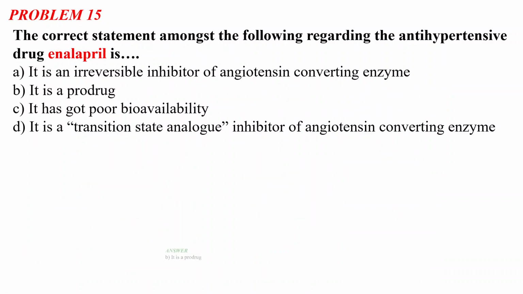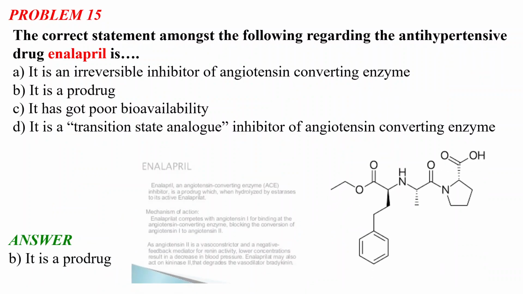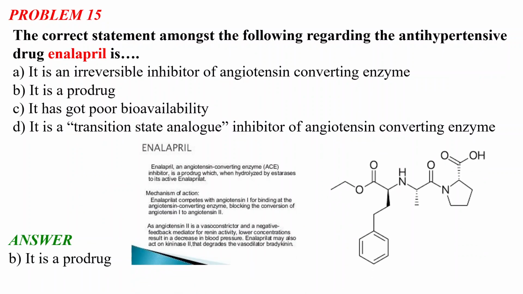So what is the role of the antihypertensive drugs? They basically decrease your blood pressure. So for high blood pressure patients, antihypertensives are given. There are very different kinds of antihypertensives, like beta blockers and others, but one of the very important antihypertensive classes of drugs is the angiotensin converting enzyme inhibitors.